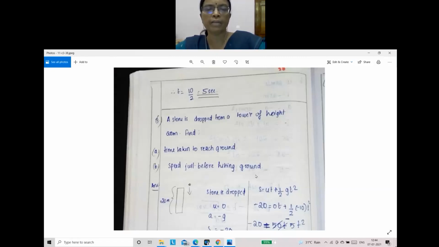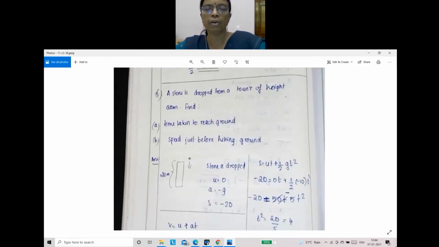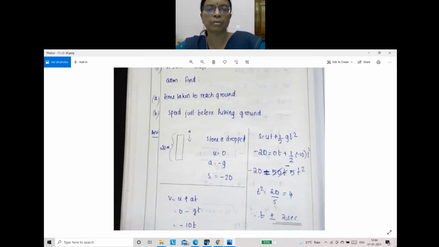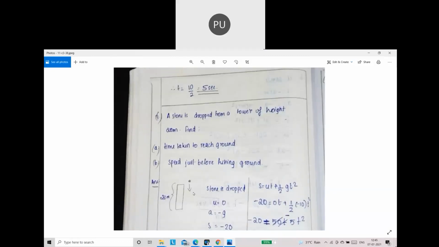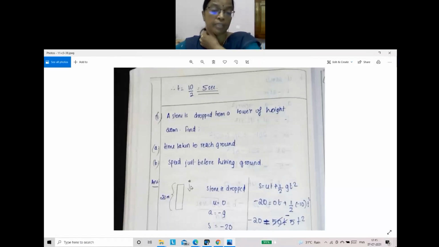4. We are getting T square is 4. Okay, T equal to 2 seconds. Speed just before it hit the ground, how will you calculate? It is dropped, so U equal to 0, and final velocity, that is speed just before it hit the ground. Initial velocity 0. Final velocity V.